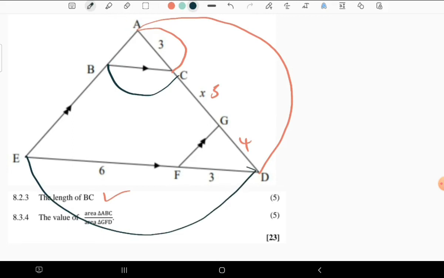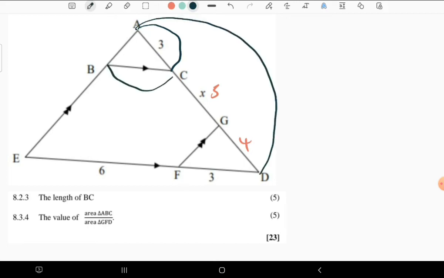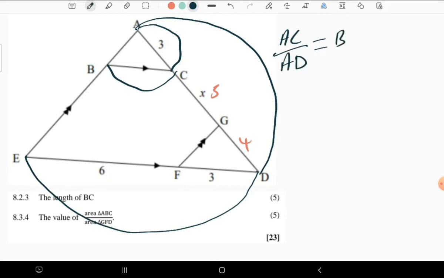Let me repeat again: the short side over the long side is equal to the short side over the long side. Can you see that? So we have AC divided by AD, which is equal to BC divided by ED.